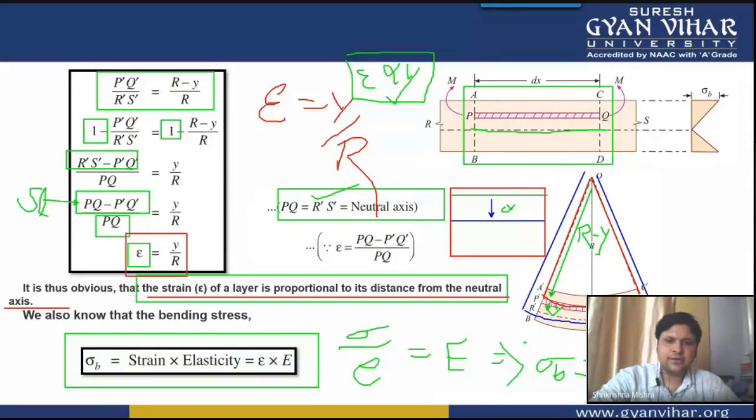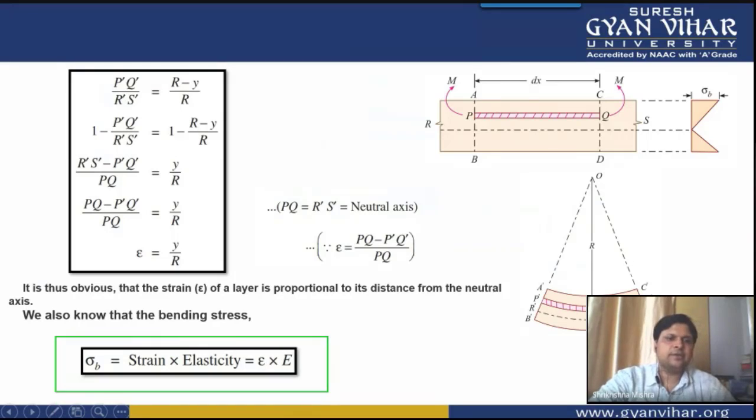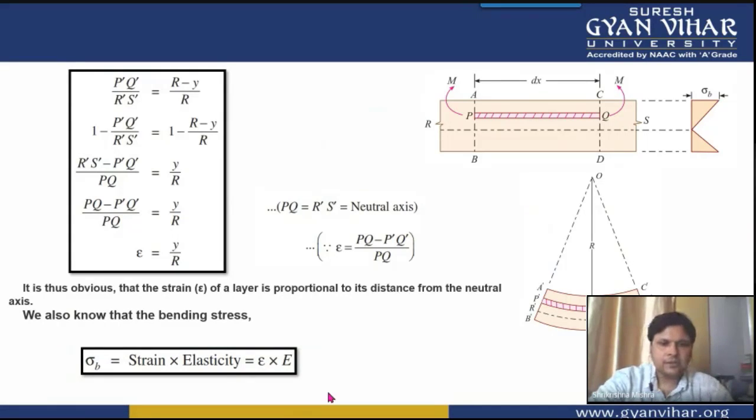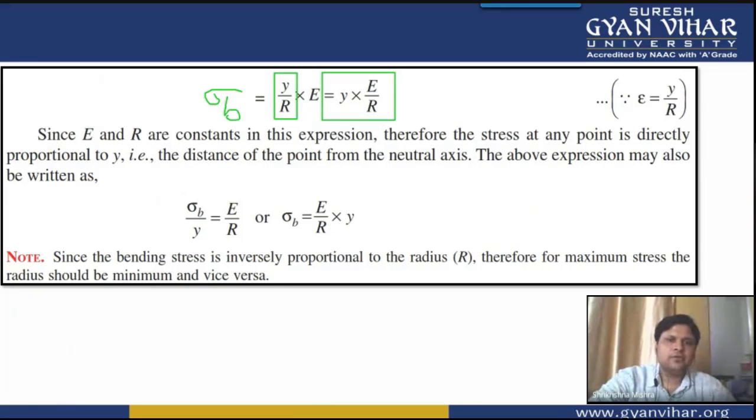This means that sigma b is equal to E into epsilon. Now you will put the value of epsilon, that is strain, as Y by R, as I have derived earlier. You will get sigma b is equal to Y into E by R.